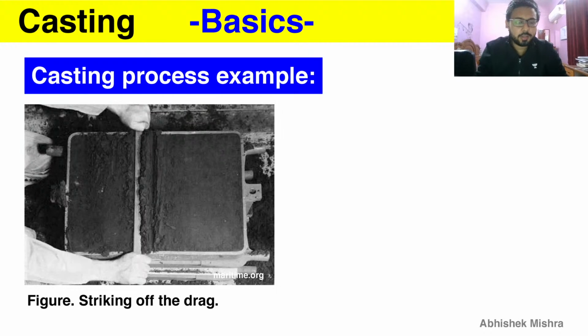After ramming, you are going to strike off the drag. You strike off the excess sand with a striking bar or striking rod, so that you can close your drag and cope box properly. Excess sand is of no use, so we are doing that.